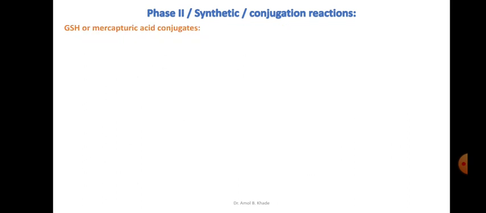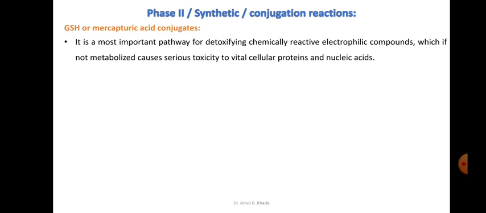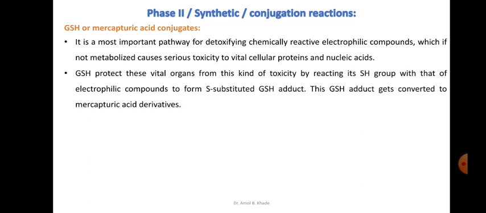Then the next type of reaction or metabolism in phase 2 is GSH or mercapturic acid conjugation. This is again a very important pathway in phase 2, because it detoxifies chemically reactive electrophilic compounds, which if they are not metabolized, will be very serious to our body as they are toxic to our cellular proteins and nucleic acids. If they are not metabolized, they will react with the proteins and nucleic acids and cause cytotoxicity. So GSH protects these proteins and nucleic acids from this kind of toxicity